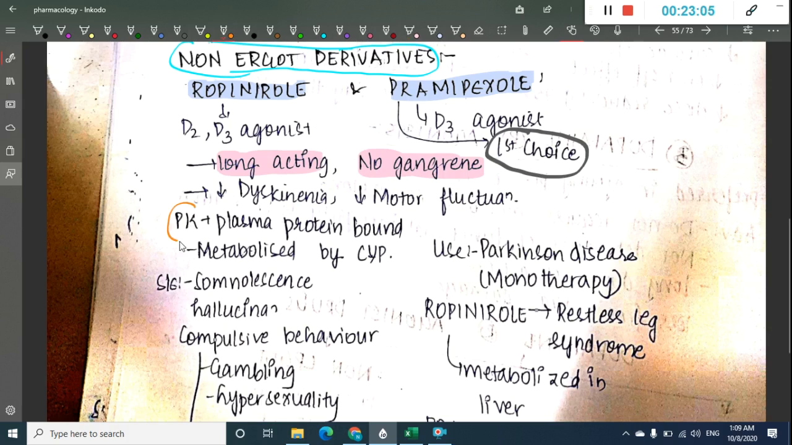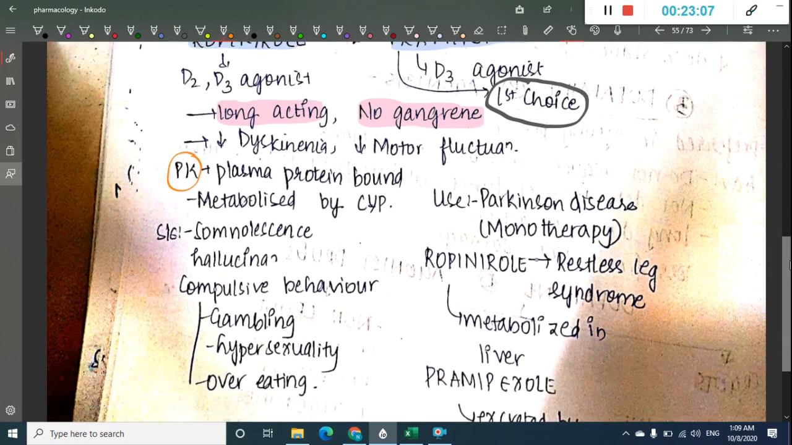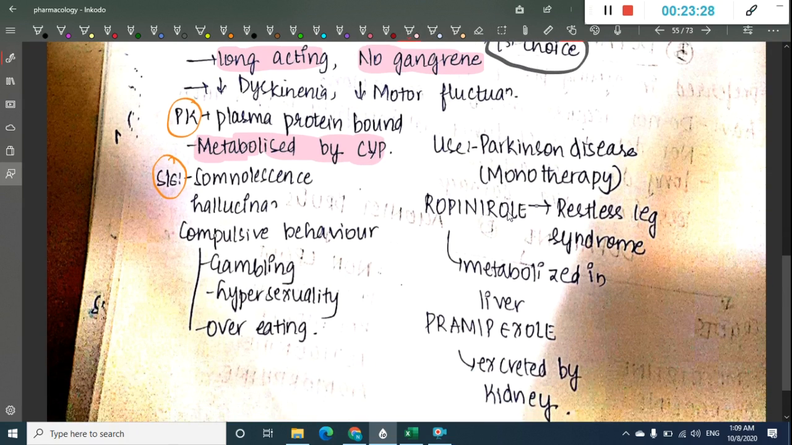What is majorly important is the pharmacokinetics and side effects. One important thing that you should definitely remember is their metabolism with CYP enzymes. These non-ergot derivatives are metabolized by CYP enzymes, and that is the reason why they have interactions. Their use is in Parkinson's disease, where you can use it as monotherapy. The side effects include somnolence, hallucination, and compulsive behaviors.